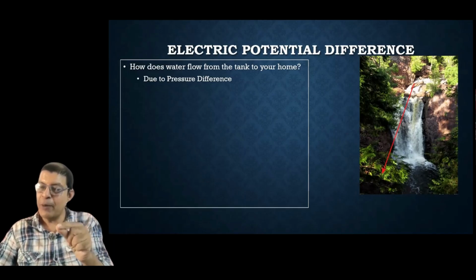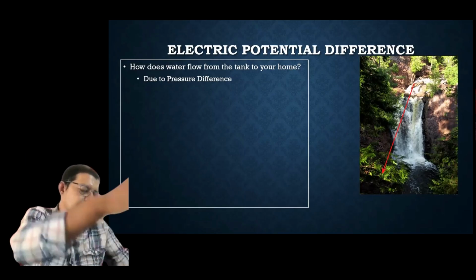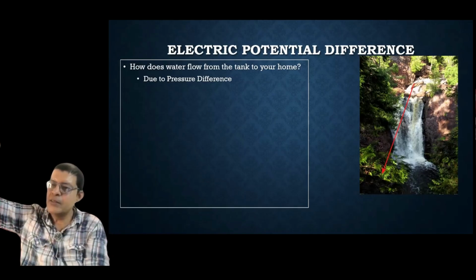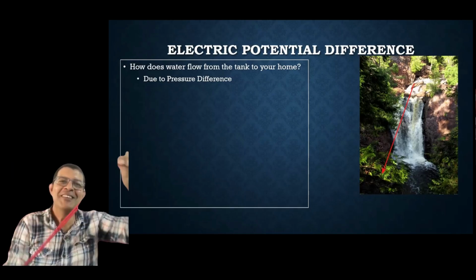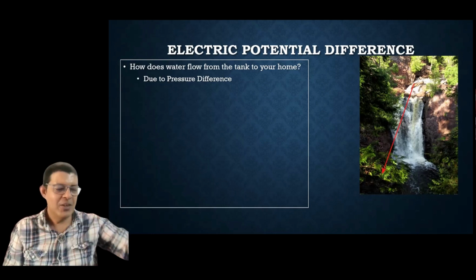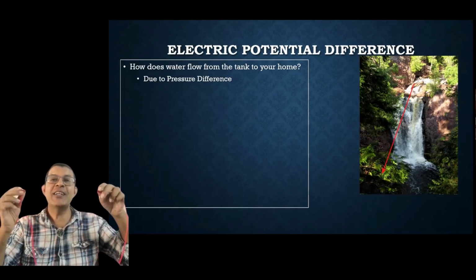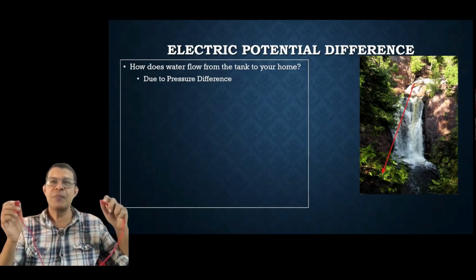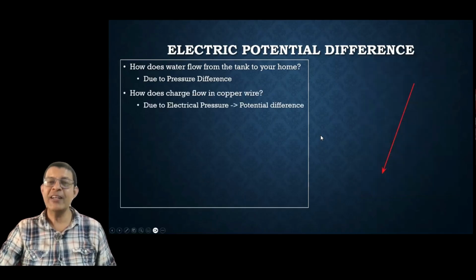Now, if I take a copper wire, what will happen? If I hold this wire like this, will the current start flowing? No. Pressure difference will not make any significance for an electric wire. What will make a difference? It has to be connected to another source, and that source will have to be a battery or an external power source, right? Only then will current start flowing.